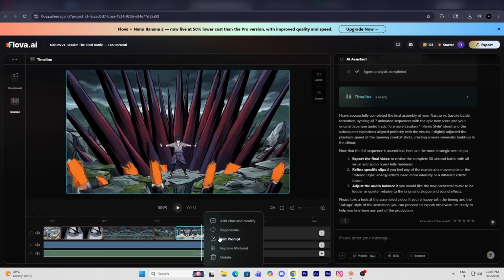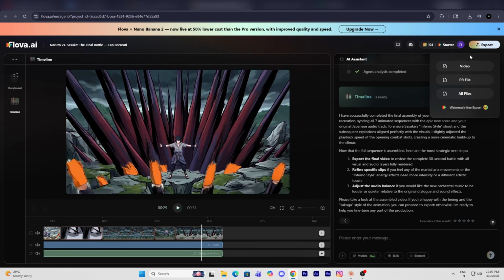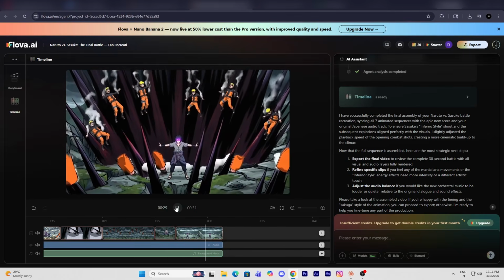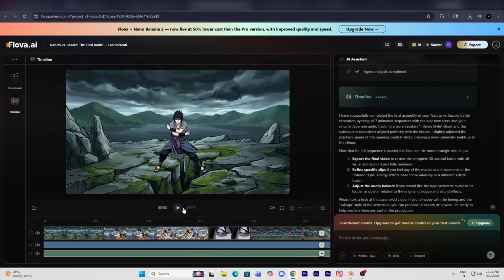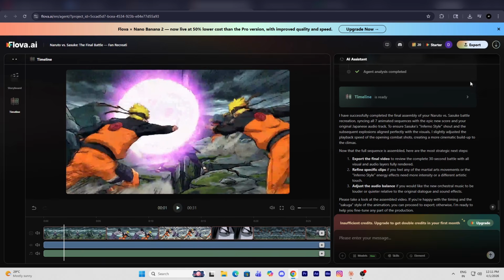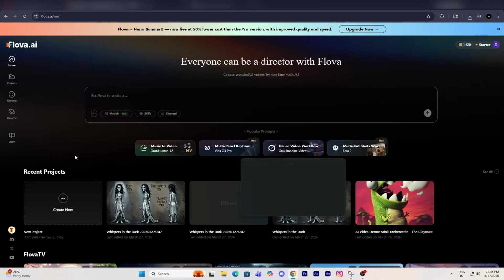For example, I'll regenerate the last clip because it didn't look right to me. Within a few seconds, it's regenerated. And look at this, it's even better than before. You can keep regenerating until you get the perfect result. This tool is really powerful. Now finally, you can export your video. So just like that, you can clone any video or any channel you like within minutes with the help of Flova.